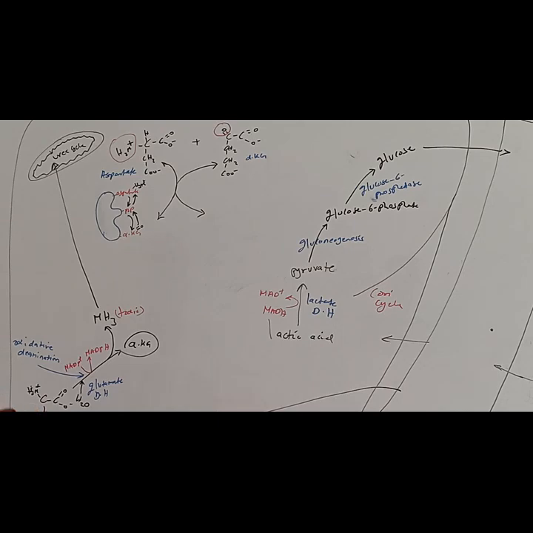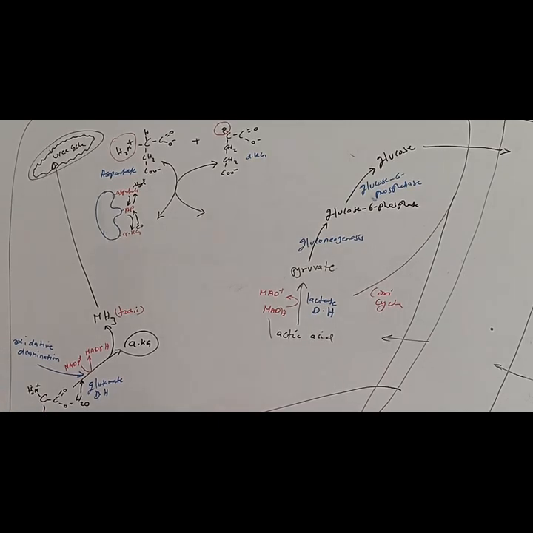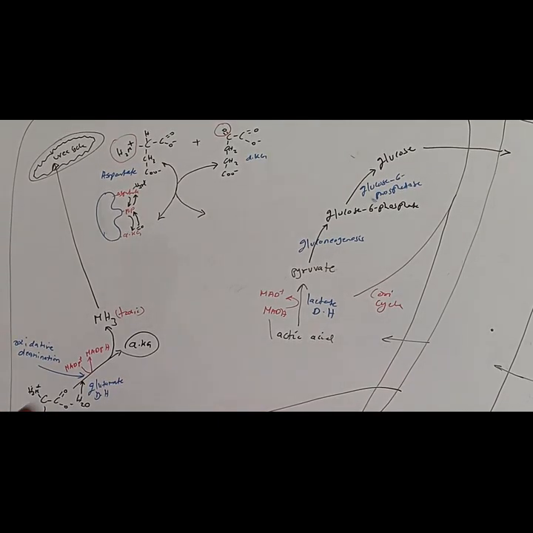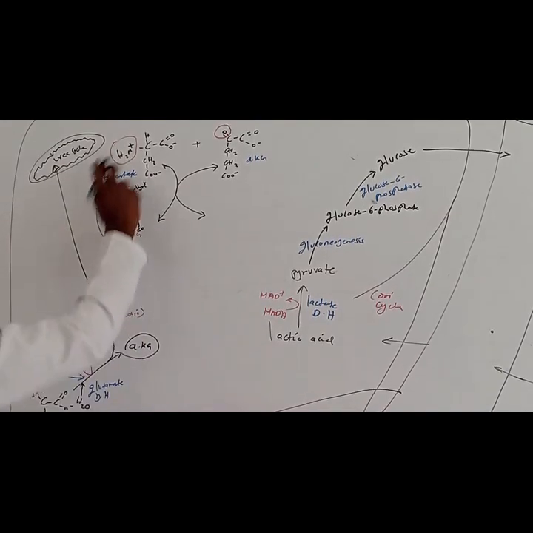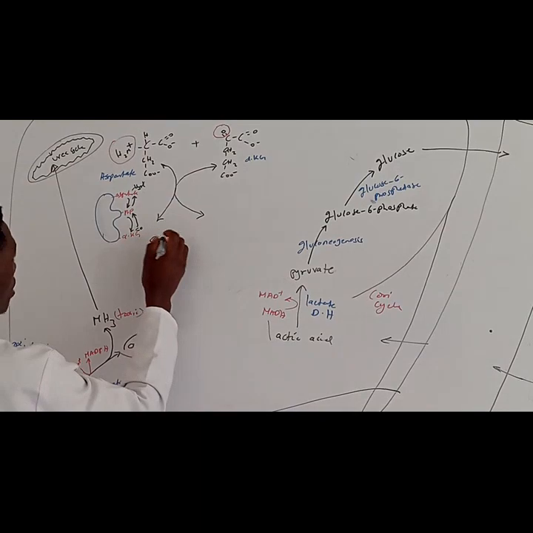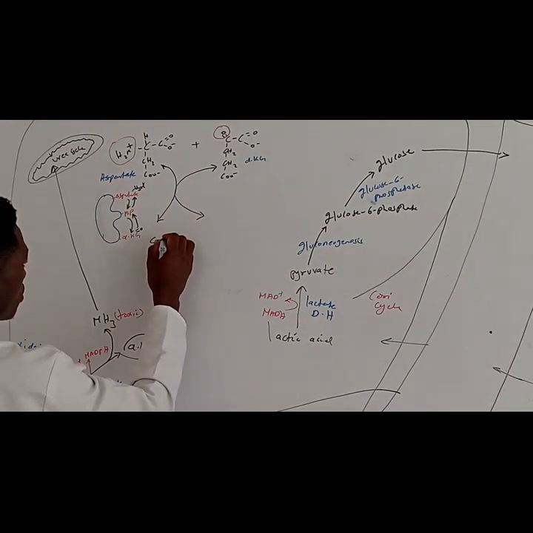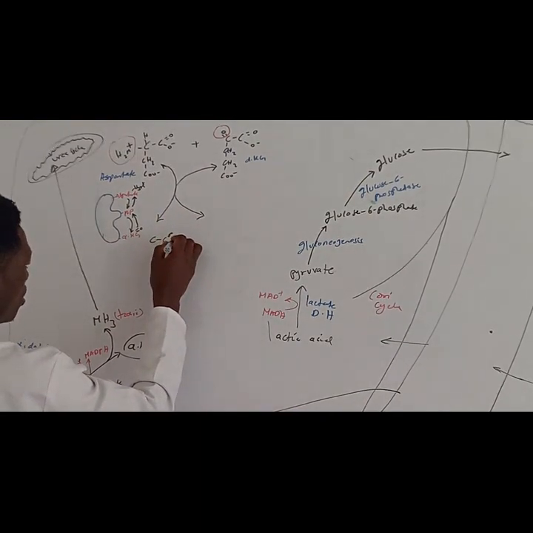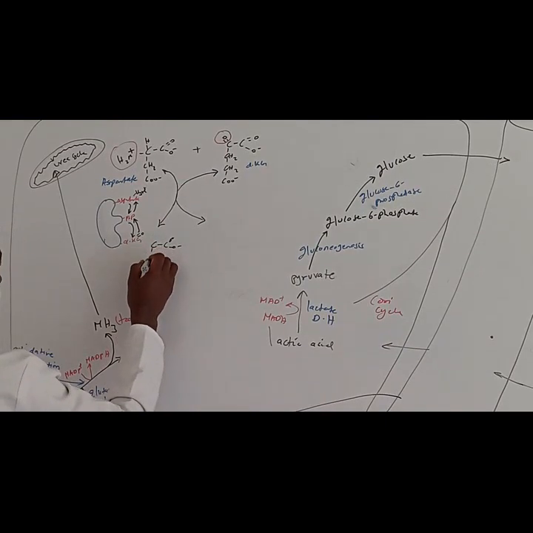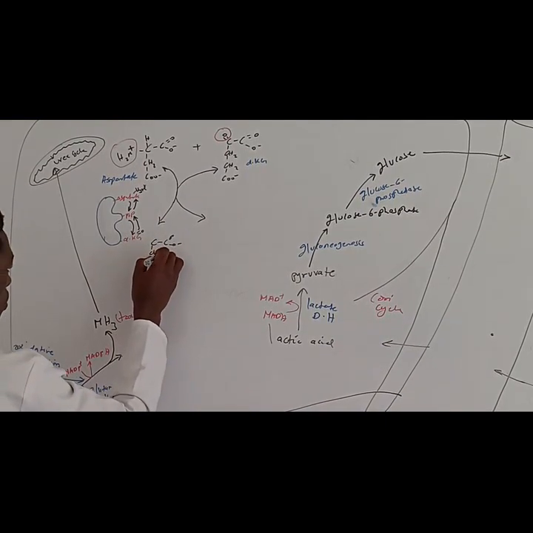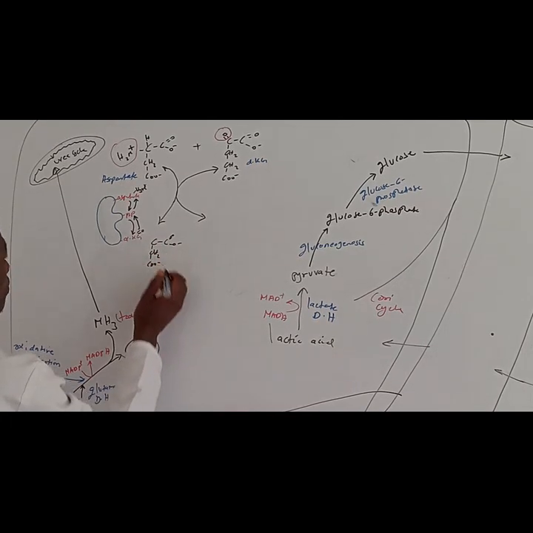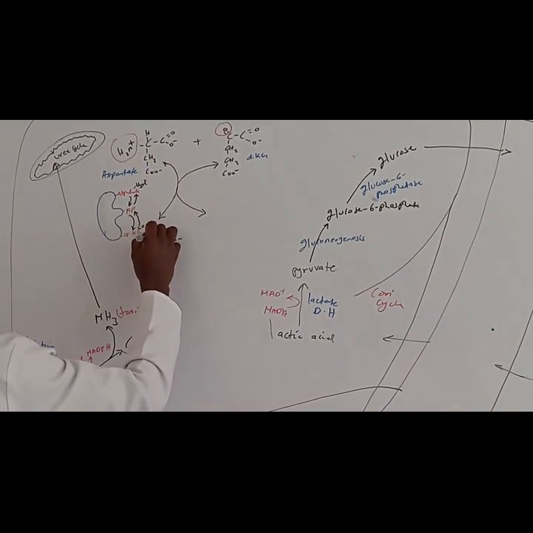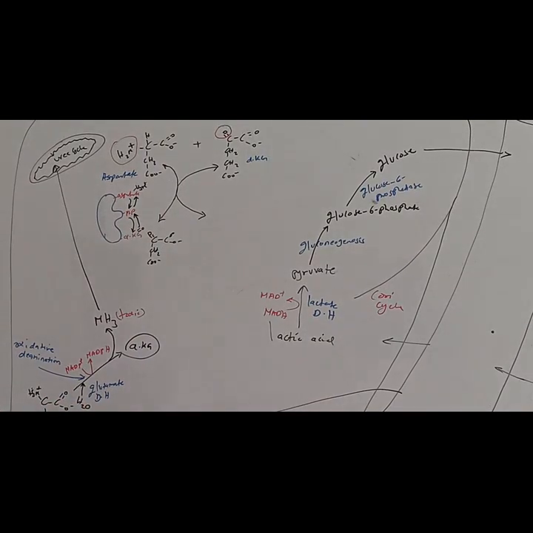Now, aspartate. So what are the products? Now we are going to have C. The aspartate is going to be converted into C, O negative, CH2, COO. Then we are going to have the double bond right there.